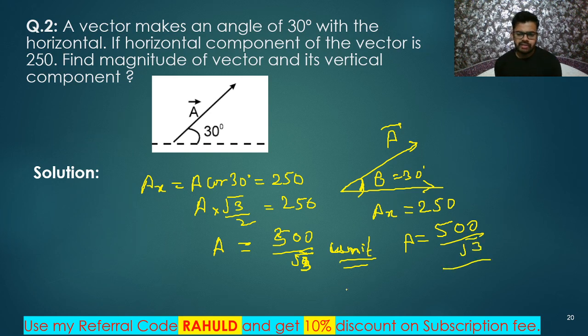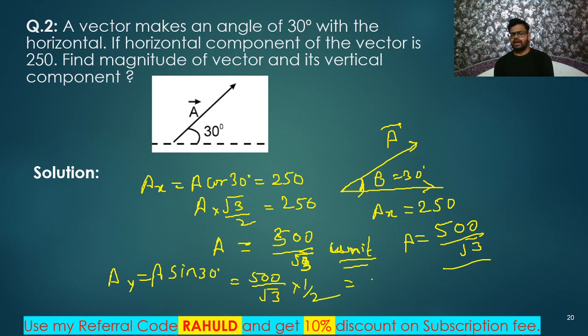Next, I will talk about its vertical component. So Ay we need to find. That is A sine 30 degrees, and A is 500 divided by root 3. Sine 30 degrees is 1 by 2. So the answer we are getting is 250 divided by root 3. Got it? That's all. This is the answer.